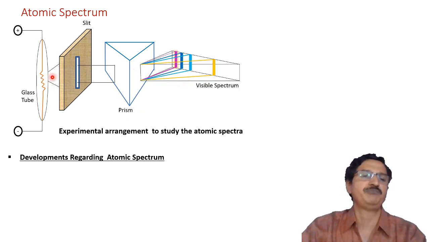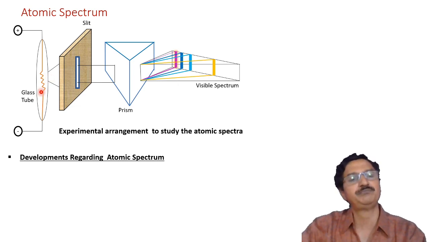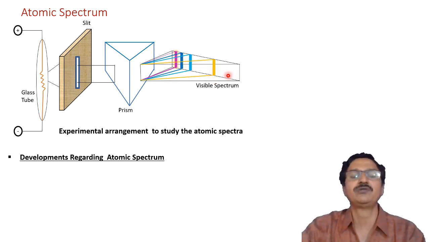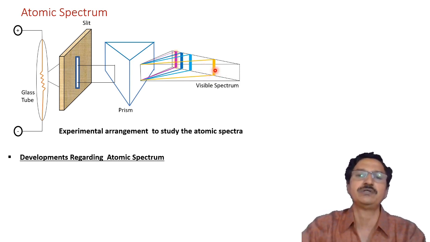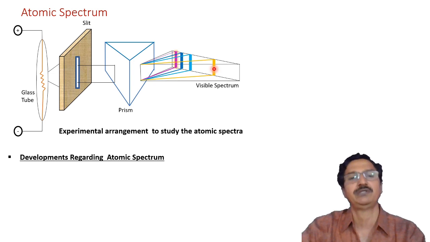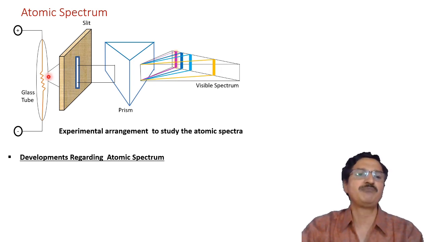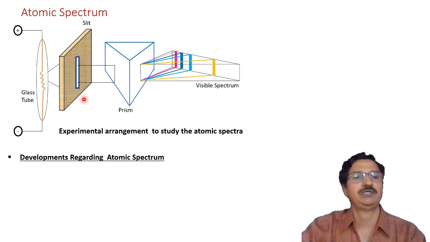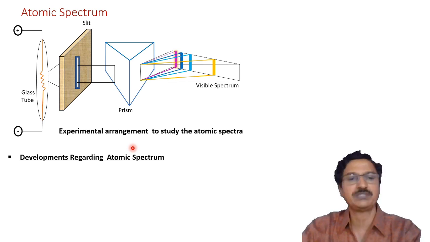For example, if it is hydrogen gas, then we can observe its spectrum. This is a screen on which we can observe the spectra. One color corresponds to a specific wavelength or a specific frequency. So this is a simple arrangement with the help of which the atomic spectra can be studied. Then we have a short review of how the developments took place regarding the atomic spectra.